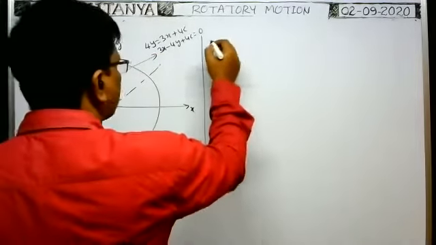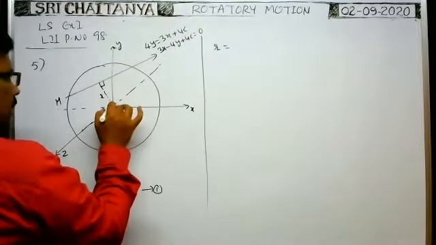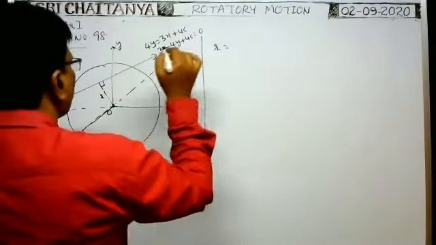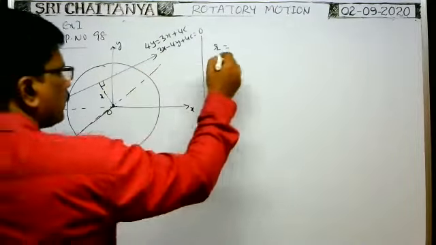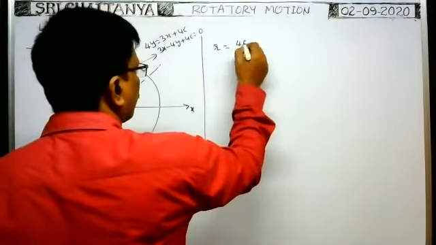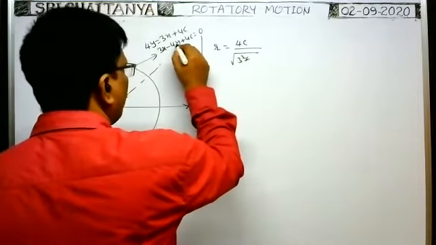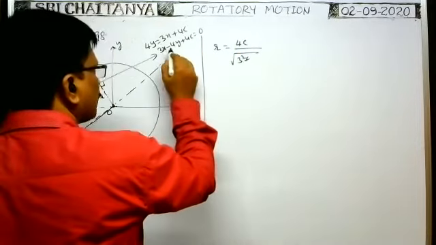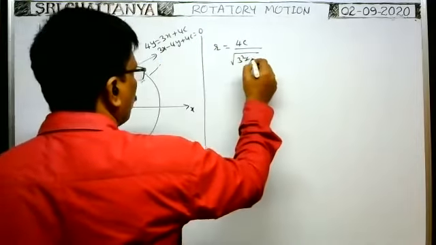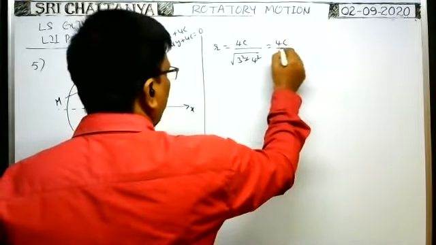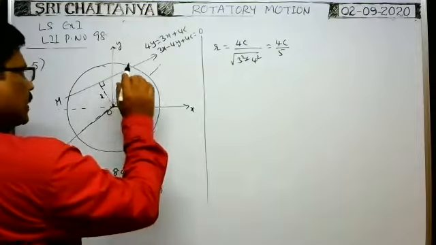Therefore small r, the perpendicular distance of the straight line from the origin, is equal to c by square root of a square plus b square. Now c means 4c, a means 3, b means 4, because ax plus by plus c is equal to 0. So square root of 3 square plus 4 square. That is equal to 4c by square root of 25, which is 5. So 4c by 5 is the perpendicular distance.